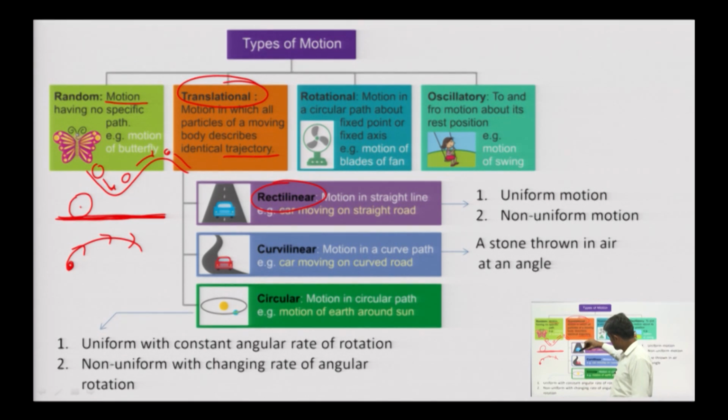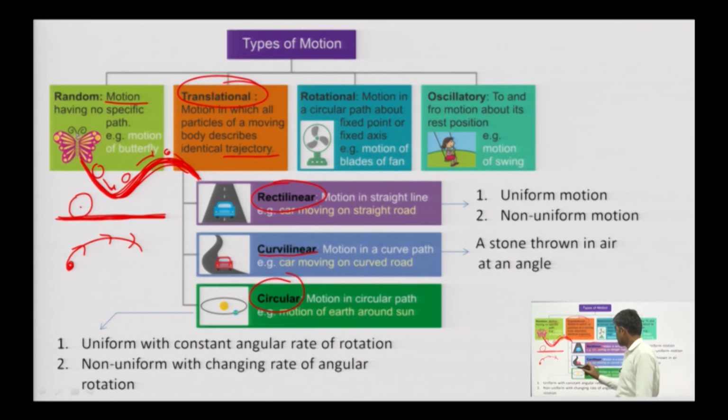In this, the car is moving in a straight line on the highway. Curvilinear: if the road is in hilly areas, going downward and upward, it is curvilinear type of motion.